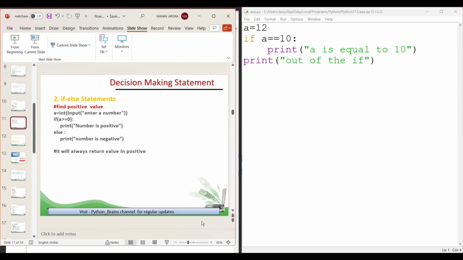Now let's take an example of if and else in a practical way.